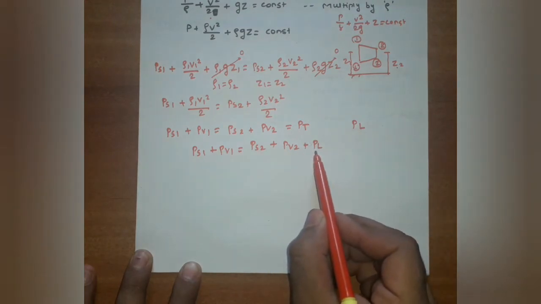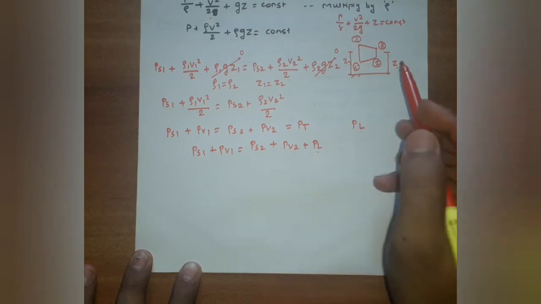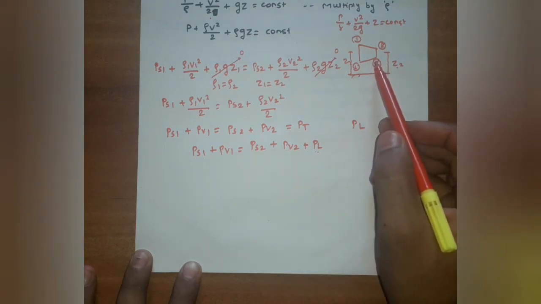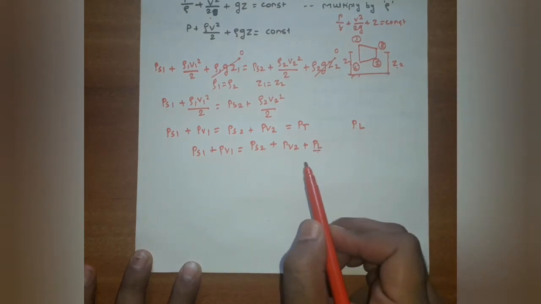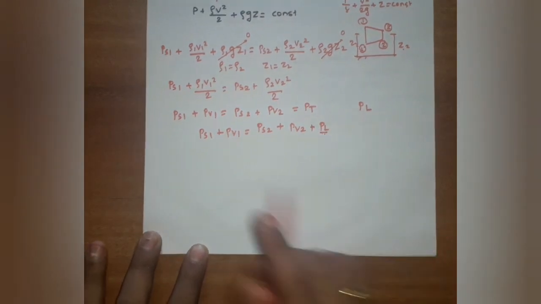PL we have to add on the downstream side, because due to change in shape or due to friction, energy loss takes place, pressure loss takes place, and we have to add this pressure loss on the downstream side. In case of a fan or blower,